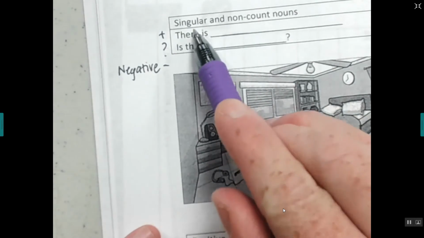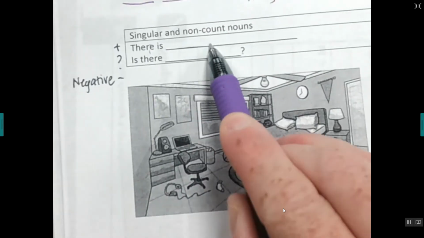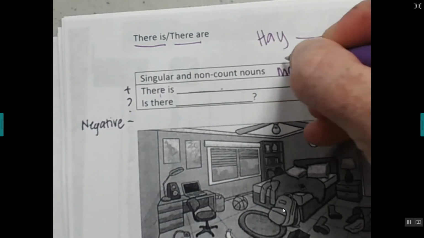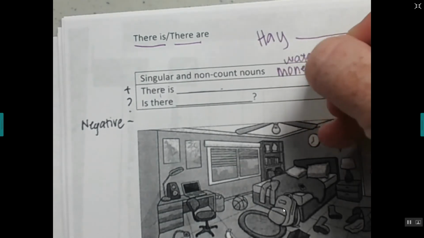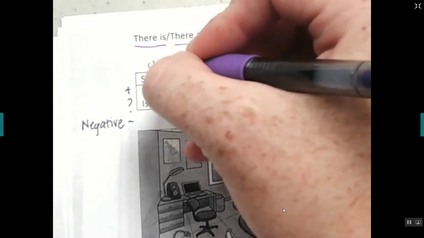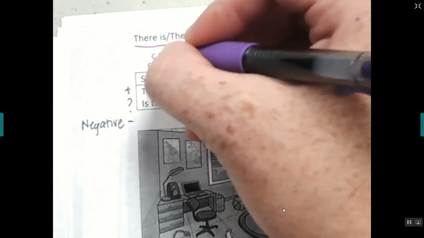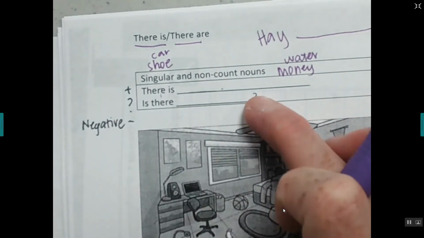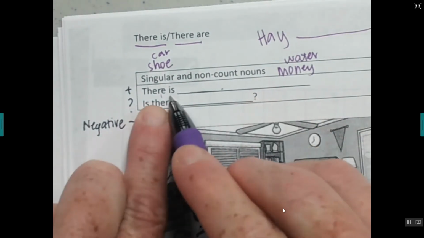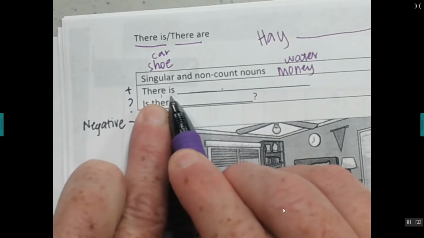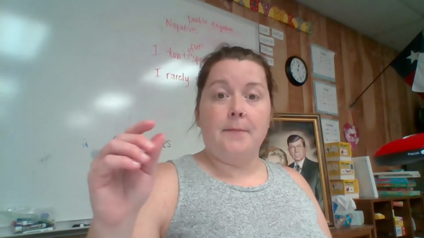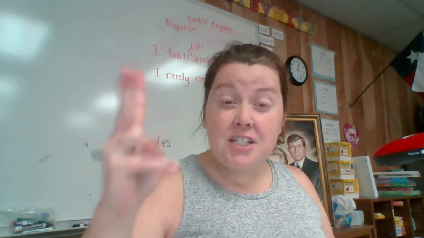For singular and non-count nouns, like money or water or one shoe, a car, we're going to use is, just like he, she, or it.